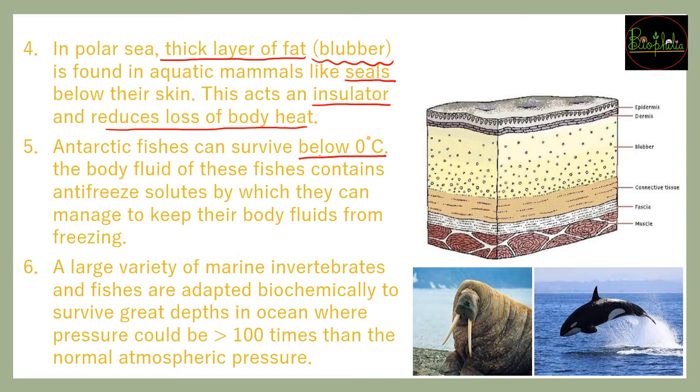So that can also happen in the case of fishes, but these fishes will not have this problem because they will be having special anti-freeze solutes which will keep their body away from freezing. So again that is the adaptation जो उनको मिला है because of their habitat that is always below 0 degree Celsius.